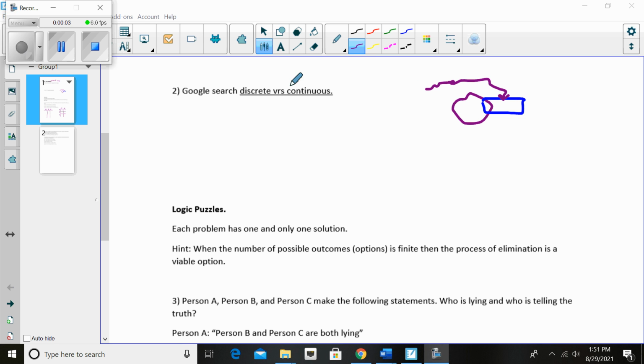So you should be returning from your Google search on discrete versus continuous. One thing I forgot to point out in this analogy is if a piece of information floats into your brain and there is nothing for it to stick to, say you gave me some incredibly basic piece of information about quantum physics, but I have never done any physics in my entire life.